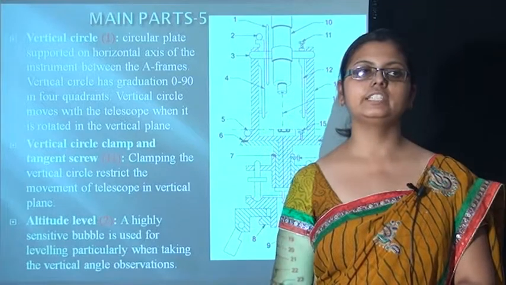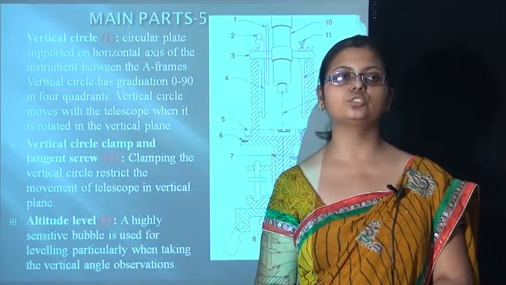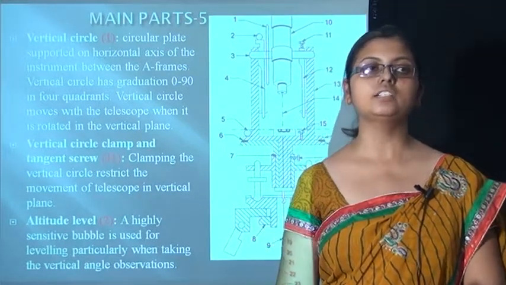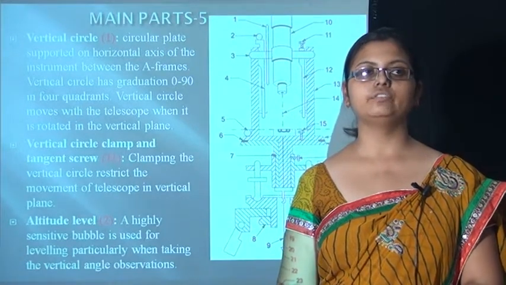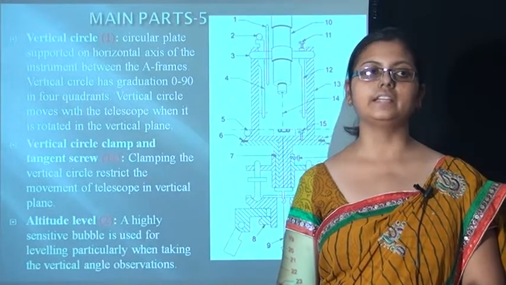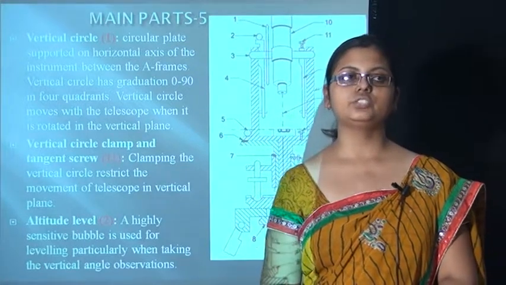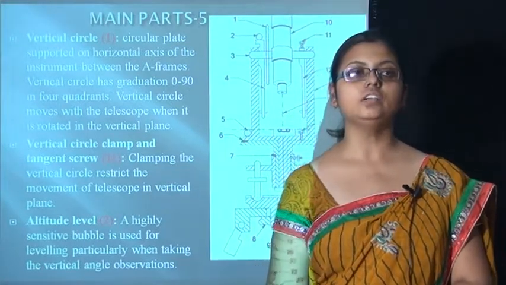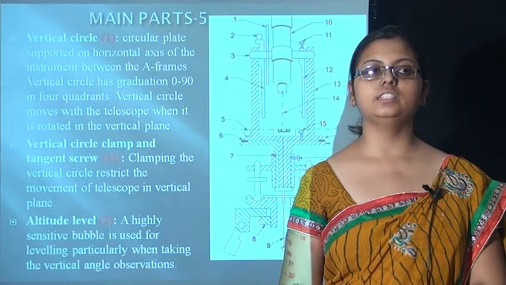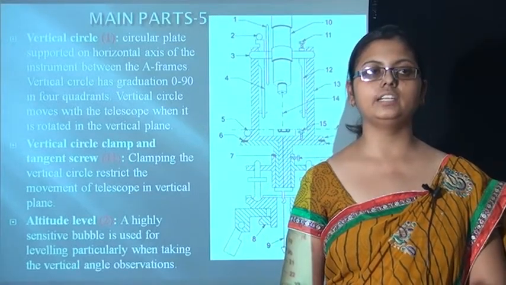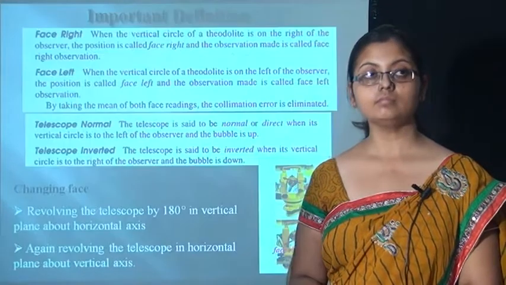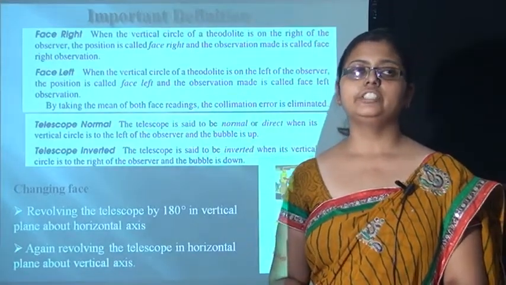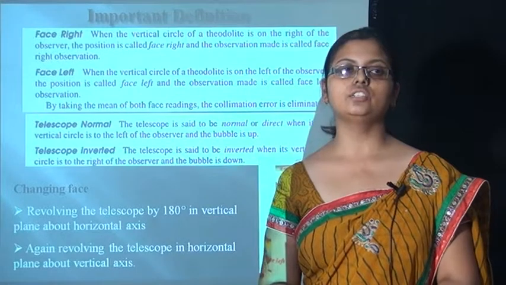Now going towards the vertical clamp screw or the tangent screw, which is shown at point 11. Vertical clamp screw restricts the movement of the telescope in the vertical plane. Altitude level, which is shown at the second point. A highly sensitive bubble is used for leveling, particularly when taking a vertical angle observation. These are the basic definitions which are used in the theodolite.